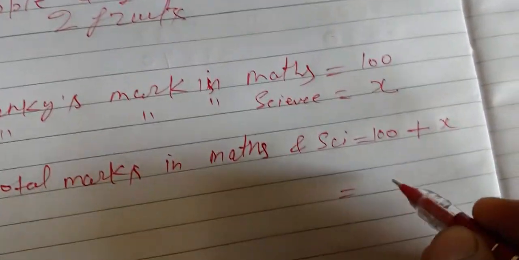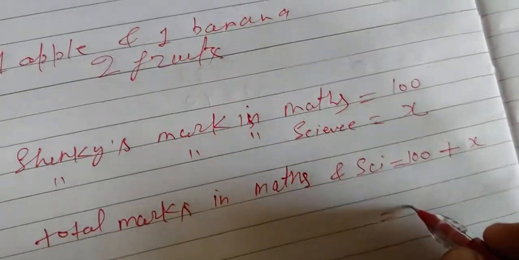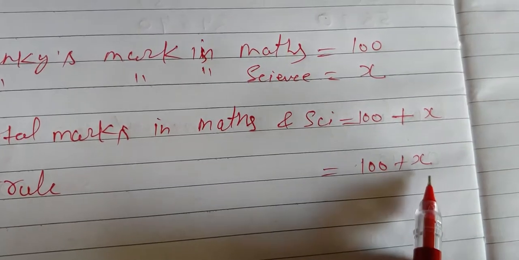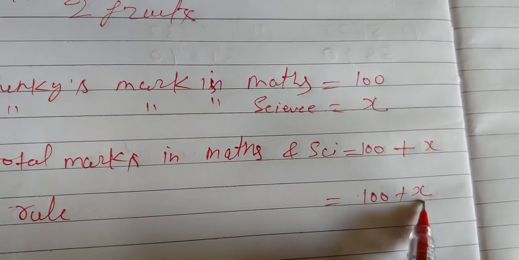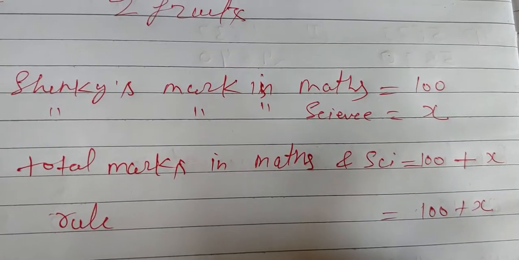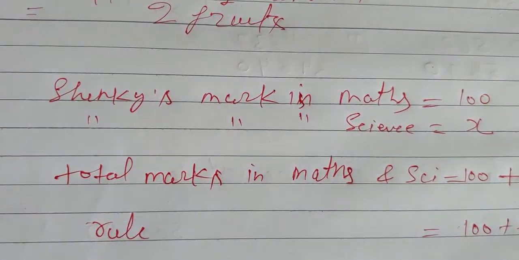This is the general rule, or you can say simple rule, equal to 100 plus x. Whatever the marks of science, it will denote here. Suppose 80 is here, so her total marks will be 180. So similarly, you can do the addition type of general rule.